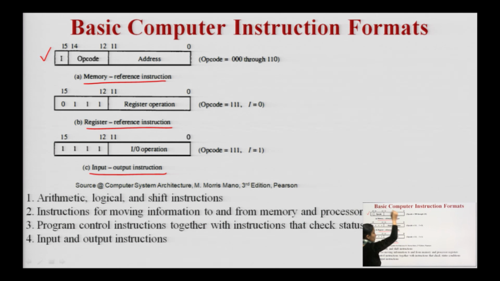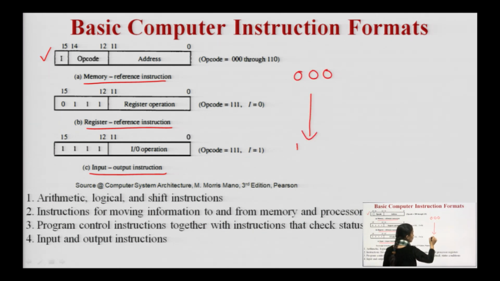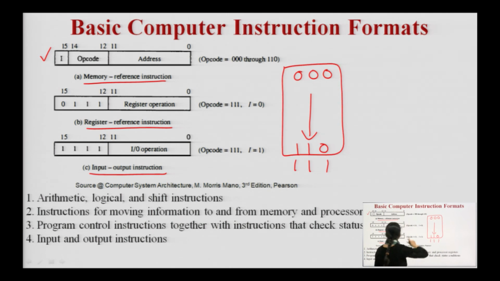This opcode will have a value from 000 to 111. So, when this opcode has a value from 000 to 110, that means we are accessing the memory, that means we have a memory reference instruction. Fine. So, this can be I. If it is 0, that means we have a direct memory reference instruction, and if this I has value 1, that means we are accessing memory indirectly.